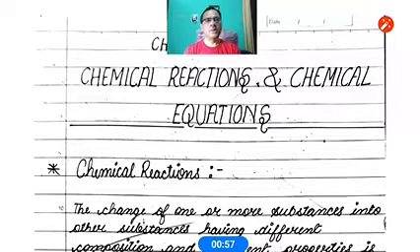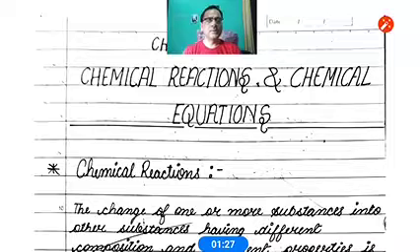Second example, water converts into vapors. That is also a physical change, because in this also no new substance is formed. So we are not going to study the physical change here. We will study the chemical change. And what is a chemical change? A chemical change is a change in which a new substance is formed with new properties. Always in a chemical change, there is a formation of a new substance having new properties.